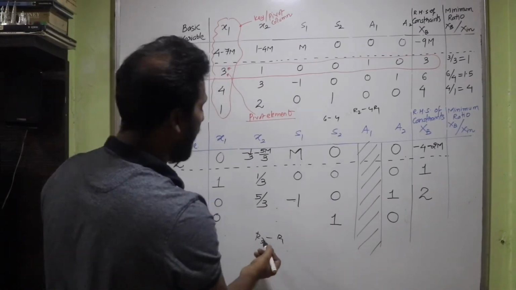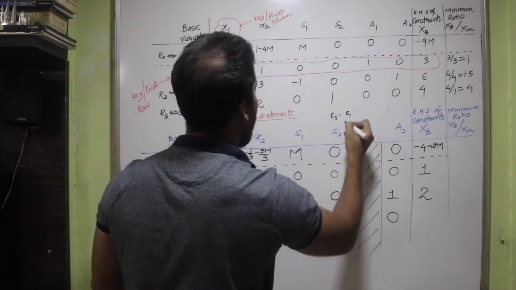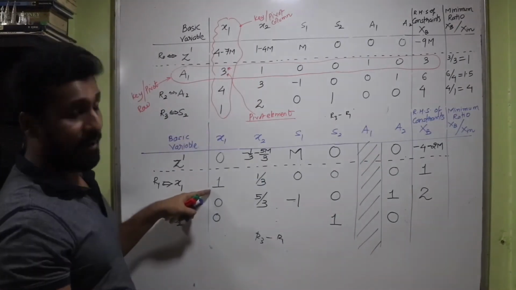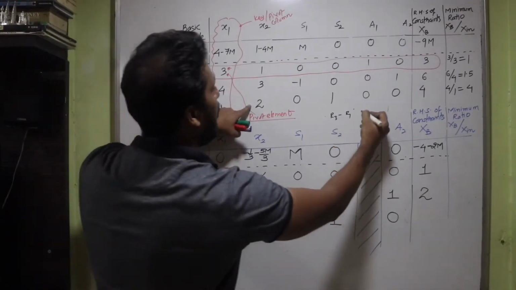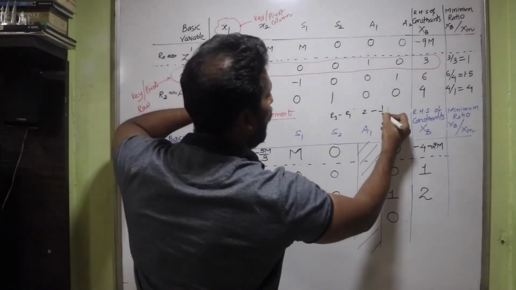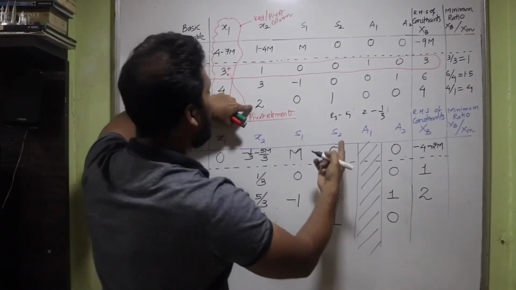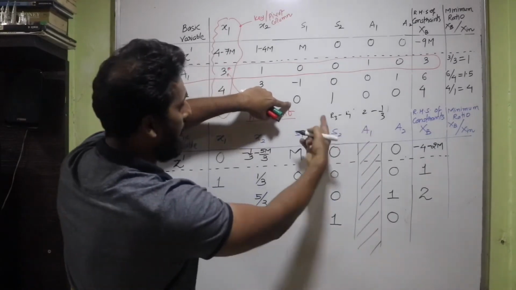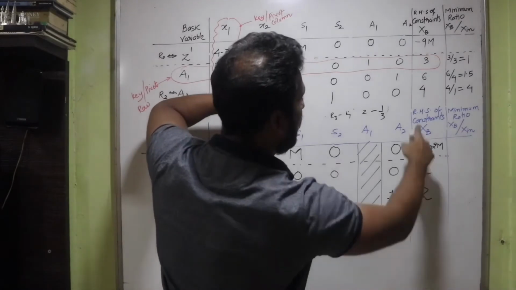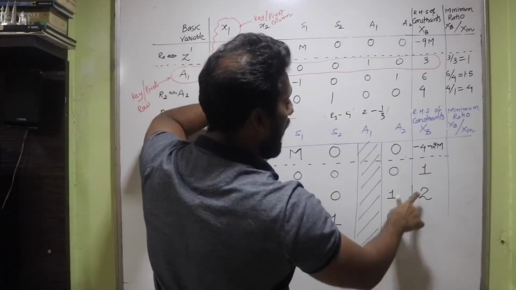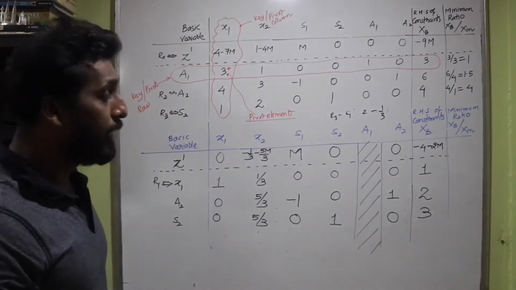Let's move on to the last calculations. R3 minus R1 is the last row. You are doing R3 minus R1. So that was 1 minus 1. That gave me 0. So that is already written here. Move ahead. It is 2. So write 2 minus R1, which is 1 by 3. So 3 times 2 is 6 minus 1, you again get 5 upon 3. Let's move ahead. The next value is 0. So write R3 is 0. R1 is also 0. You get 0 here. And the final value is R3 is 4 minus R1 is 1. You get 3 here. So that's how we have completed the simplex table.